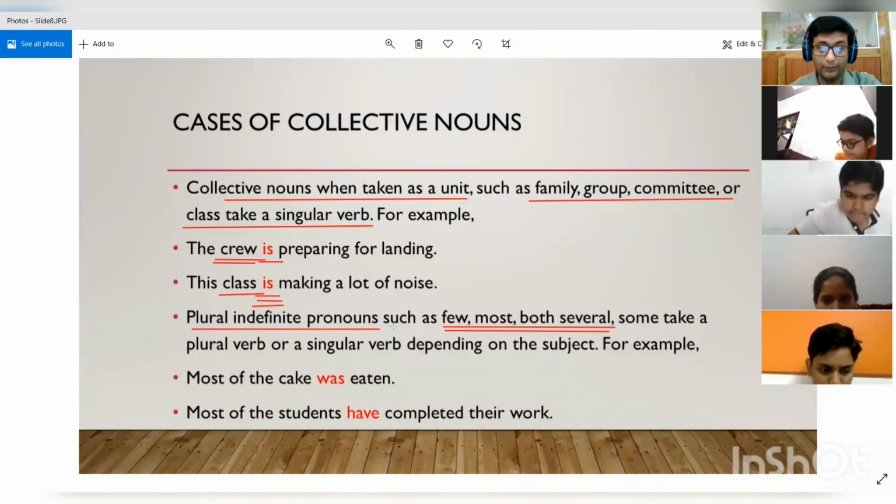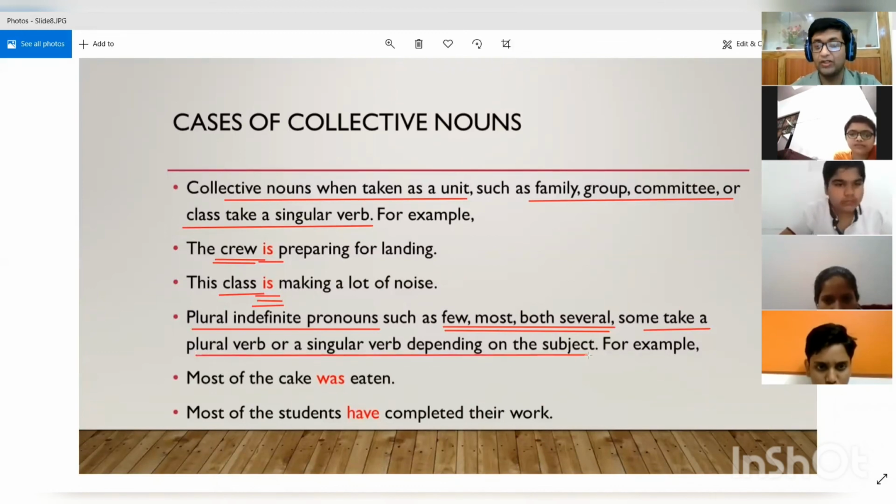So now we are talking about plural indefinite pronouns, which are few, most, both, several. Some take a plural verb or a singular verb depending on the subject. The singular indefinite pronouns always take a singular verb. But in the case of plural indefinite pronouns, we have to see the subject. We are going to decide the verb according to the subject that is attached with them.